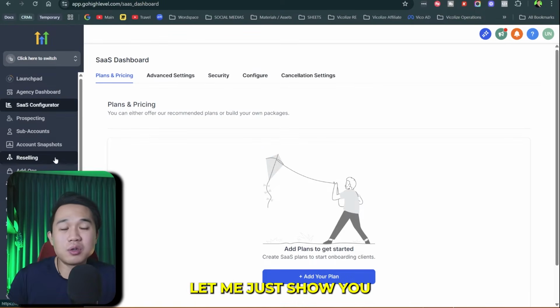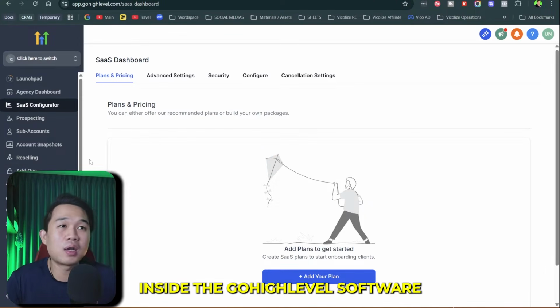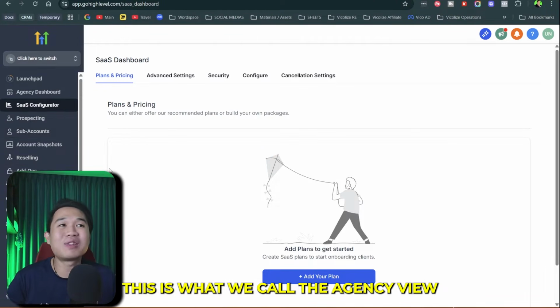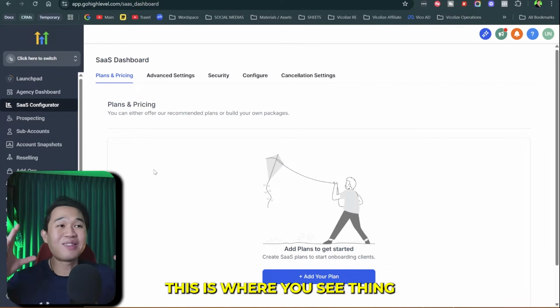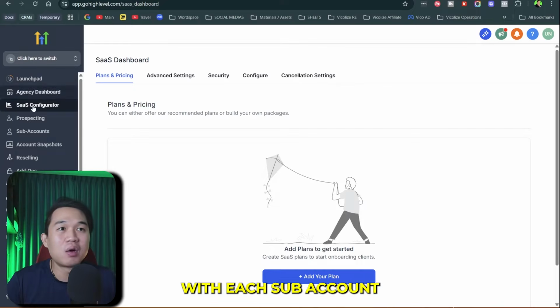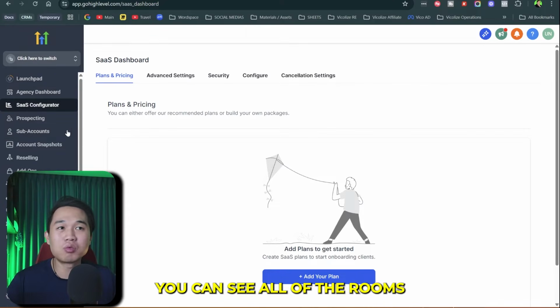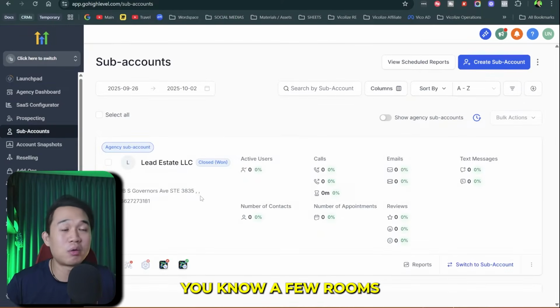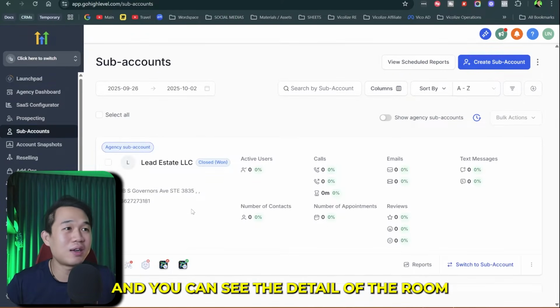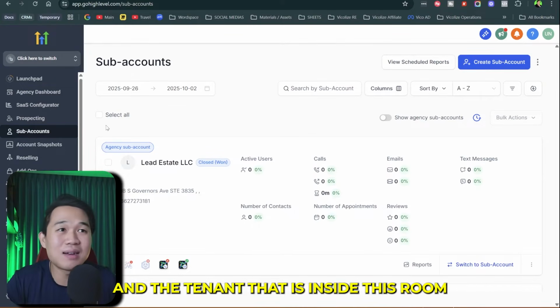So now let me show you exactly what's happening inside the GoHighLevel software. This is what we call the agency view. What that means is that this is where you see things from the hotel perspective. With each sub-account, you can see all of the rooms that are available, right? So this is a brand new account. It's going to have only a few rooms that I just created here, and you can see the details of the room and the tenant that is inside this room.